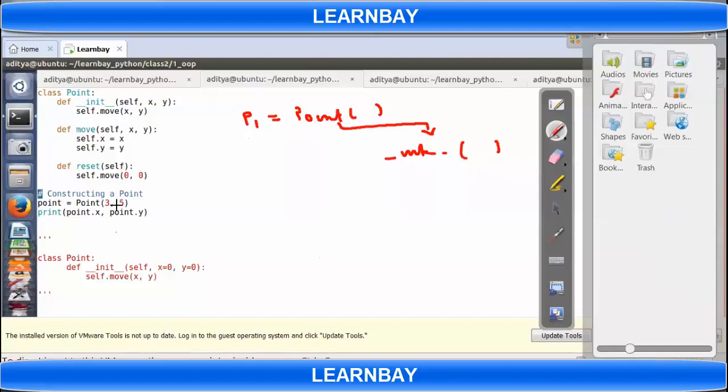So you have to call the constructor using 3, 5. Why? Because my init is expecting two arguments, x and y. Self will be passed implicitly depending upon who is calling. In this case, I'm not calling it, it will be called automatically. As soon as the object gets created, self will be set to the address of that object. Getting my point? Here I'm not calling underscore init, it will be called internally.